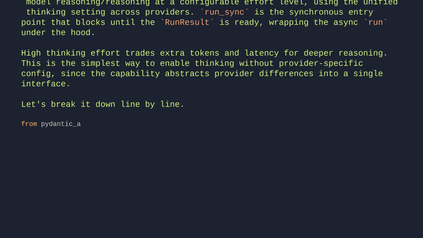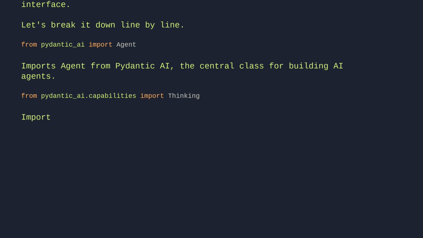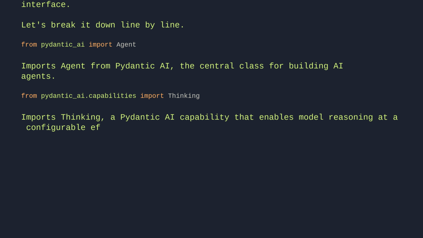From pydantic_ai import Agent. Imports Agent from Pydantic AI, the central class for building AI agents. From pydantic_ai.capabilities import Thinking. Imports Thinking, a Pydantic AI capability that enables model reasoning at a configurable effort level.